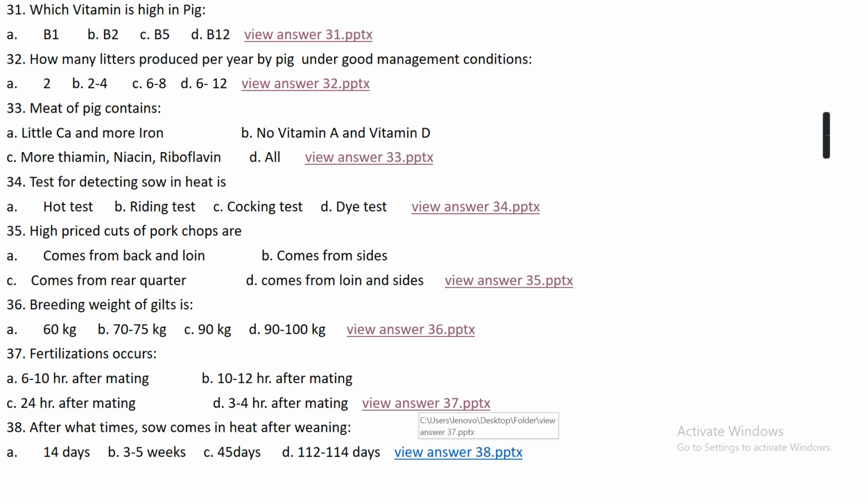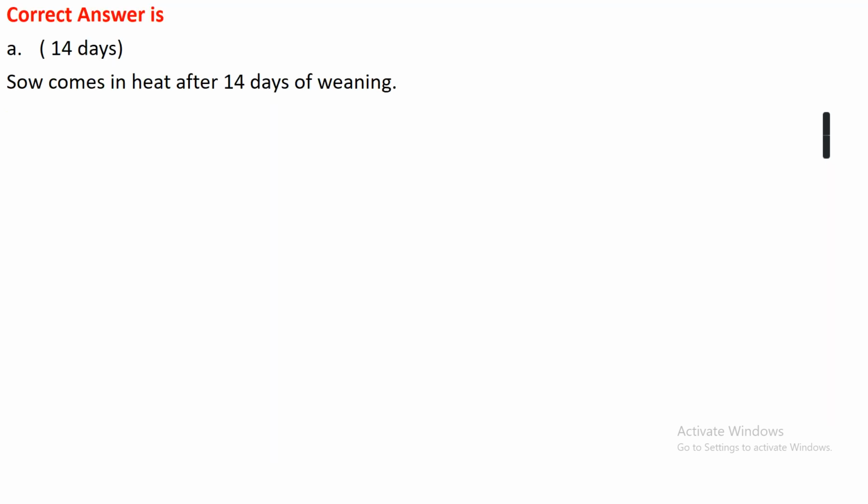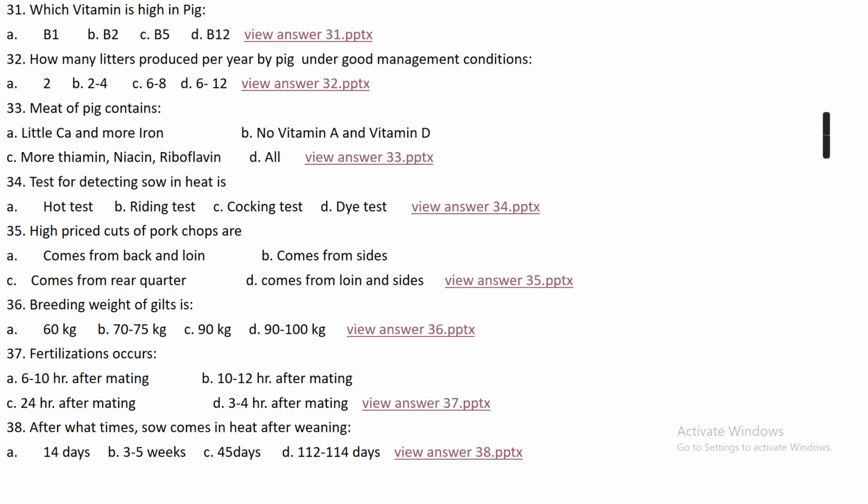Question number 38. After what time does a sow come in heat after weaning? Option A, that is 14 days, option B 3 to 5 weeks, option C 45 days, option D 112 to 114 days. The right answer is 14 days. Sows come in heat after 14 days of weaning, that is, after removing the piglets from suckling the milk, the sow comes in heat.